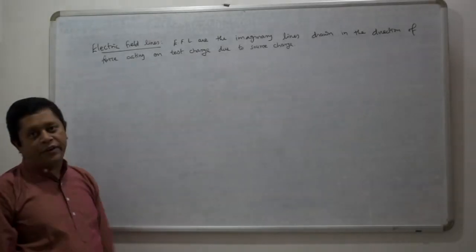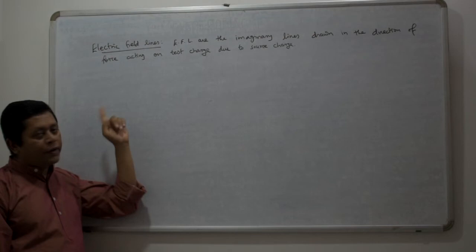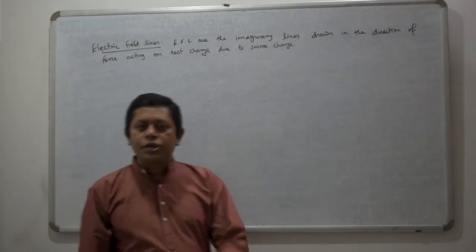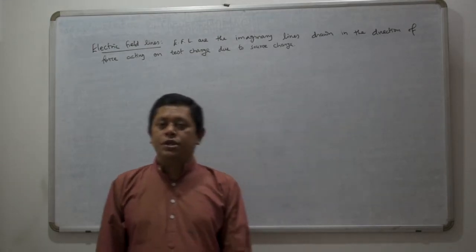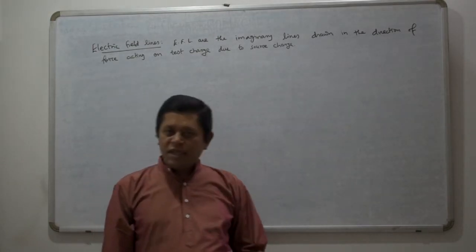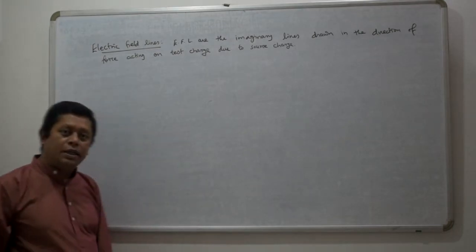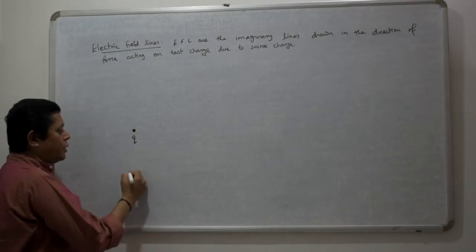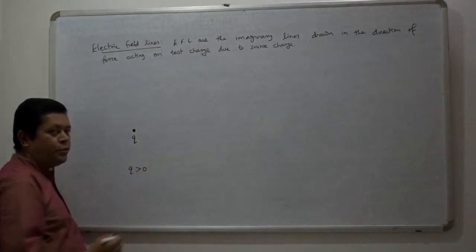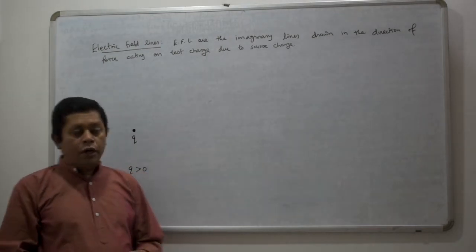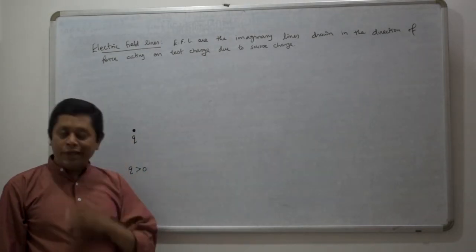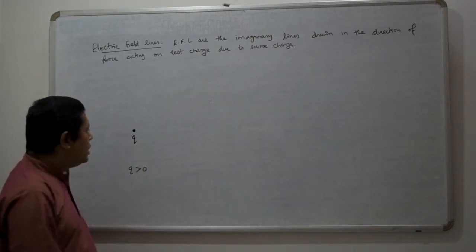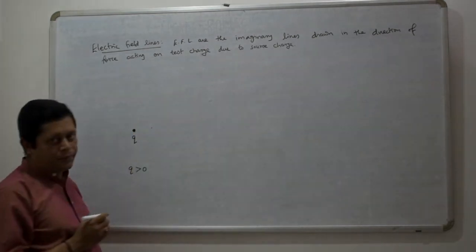Another concept is electric field lines. Electric field lines are the imaginary lines drawn in the direction of force acting on a test charge due to a source charge. Once again, the source charge is the charge that produces the electric field around it. Let's say Q greater than 0, a positive point charge. Near this charge, if you put a test charge, the test charge is a unit positive charge. Suppose I put the test charge at this point.